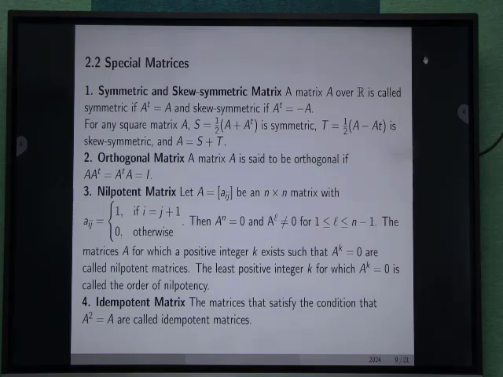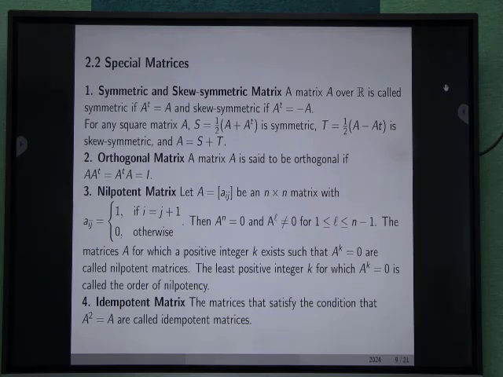Symmetric matrix and skew symmetric matrix. A square matrix A over R is called a symmetric matrix if A transpose equal to A, and a square matrix A is said to be a skew symmetric matrix if A transpose equal to minus A. For any square matrix A, S equal to 1 by 2 times (A plus A transpose) is a symmetric matrix, and T equal to 1 by 2 times (A minus A transpose) is a skew symmetric matrix, and A can be written as S plus T in matrix form.